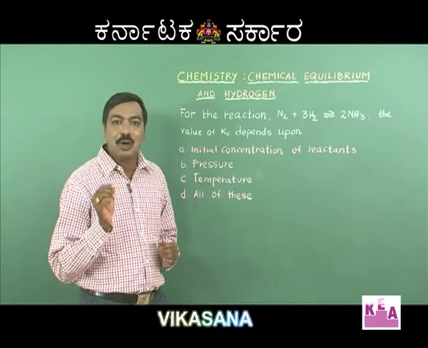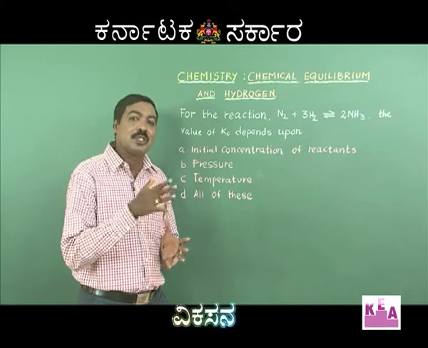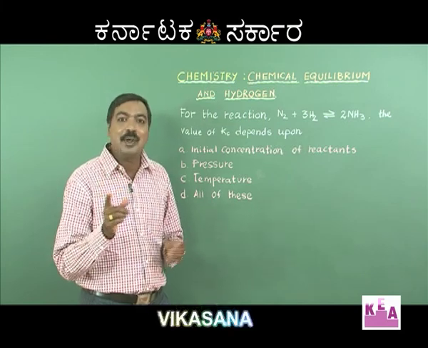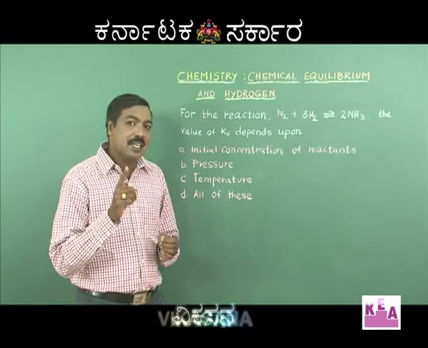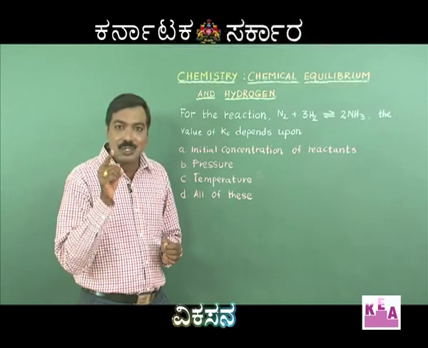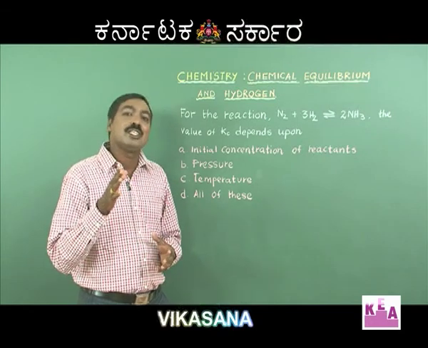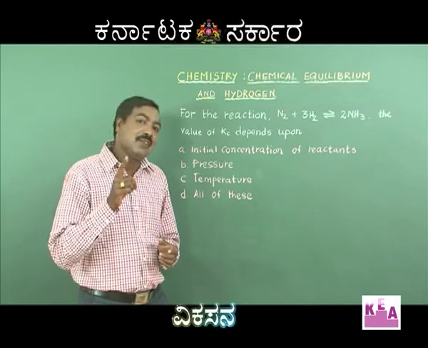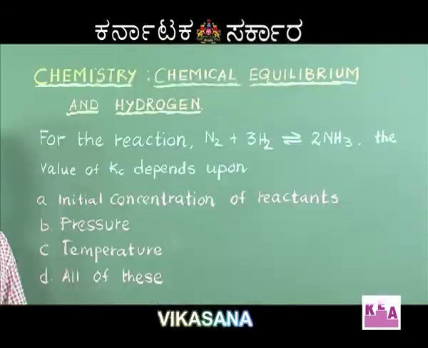it is dependent on the nature of the reaction, whether it is an endothermic or an exothermic reaction. There also the equilibrium constant varies as the temperature varies. Therefore, we have understood that for an endothermic reaction, equilibrium constant value increases with increase in temperature. For an exothermic reaction, equilibrium constant value increases with decrease in temperature. Therefore, the governing factor for the equilibrium constant is temperature. Option C, temperature, is the right answer.